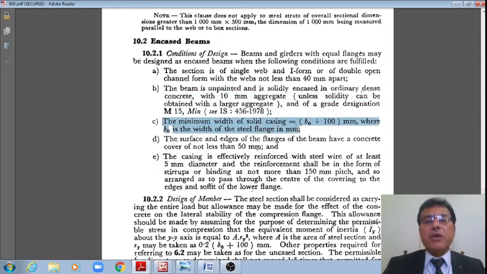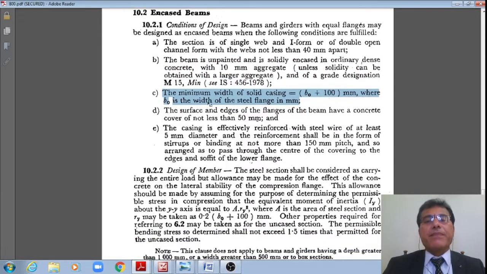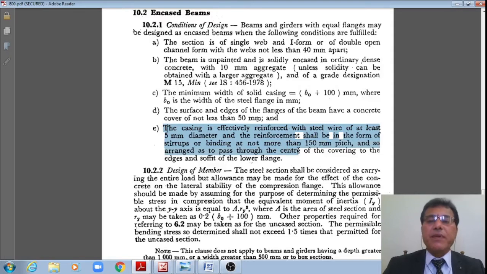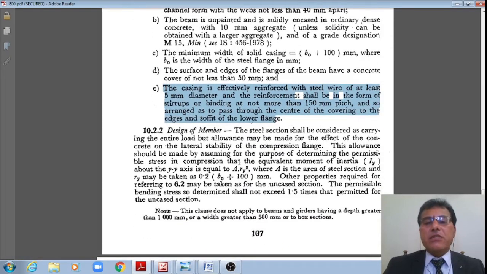The minimum width of the solid casing is B0 plus 100, where B0 is the width of the steel flange, and the surface and edge of the flanges of the beam have a concrete cover not less than 50. The casing is effectively reinforced with steel wire of at least 5 dia, and the reinforcement shall be in the form of stirrups or binding at not more than 150 pitch, so arranged to pass through the CG or center of the covering of the edges and soffit of the lower flanges, right? This is how the specifications are given, student.